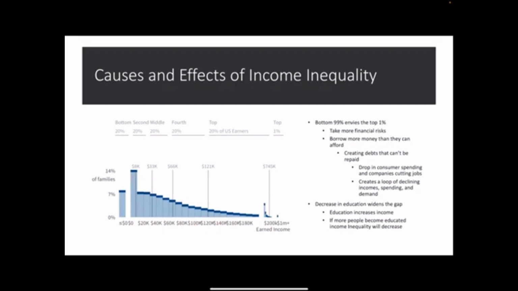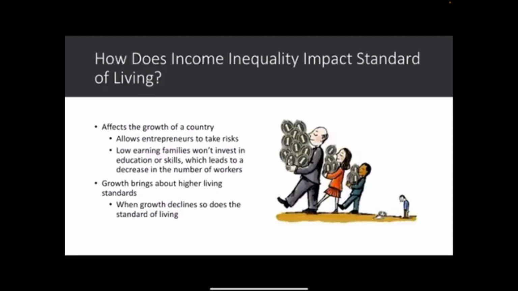Another cause and effect is education. So a decrease in funding for education widens the gap of income inequality. So if more people were to become educated and there would be more funding to the education system, income inequality would decrease. So how does income inequality impact standard of living?